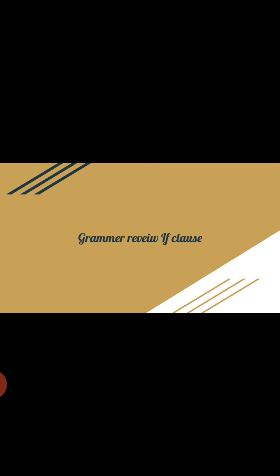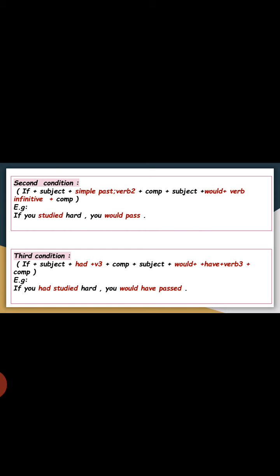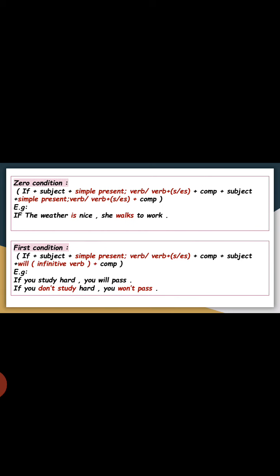Now, let's go to grammar review. If clause. In English, we have four types of if clause: zero condition, first condition, second condition, third condition. Let's go to the first condition. We use the first condition in a real situation.